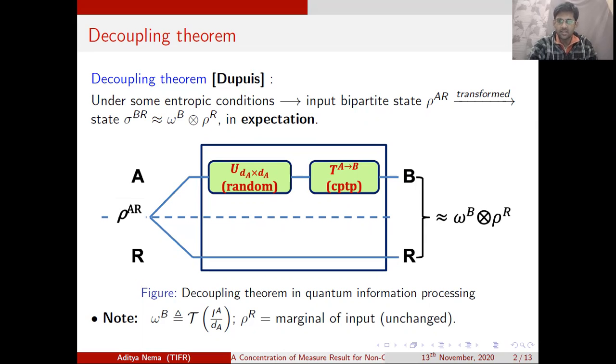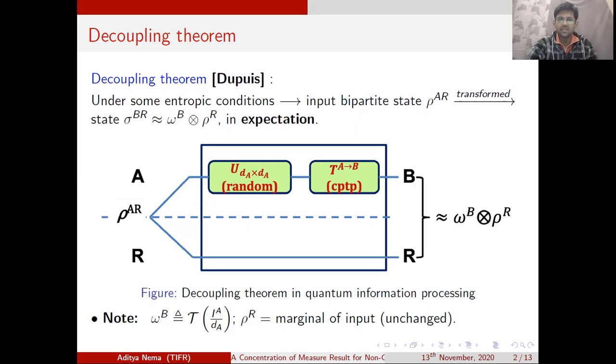If we take its Haar integration, it can be shown very easily that it is equal to a state omega B tensor rho R, where omega B is the superoperator tau acting on a completely mixed state, or it is the reduced state of the Choi state of the superoperator tau. Dupuis managed to show that if we look at the trace distance between the output of this decoupling process and the state omega B tensor rho R, and then take expectation over Haar measure, and if certain entropic conditions are met, then indeed this expectation is small enough.